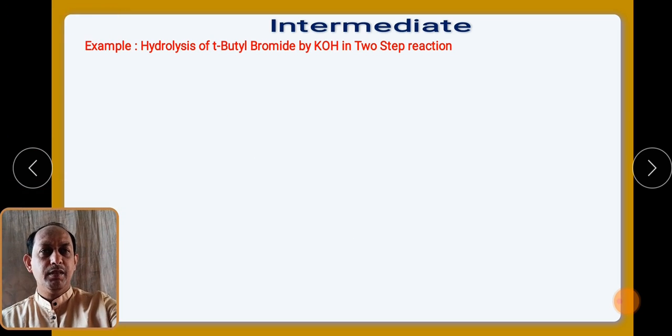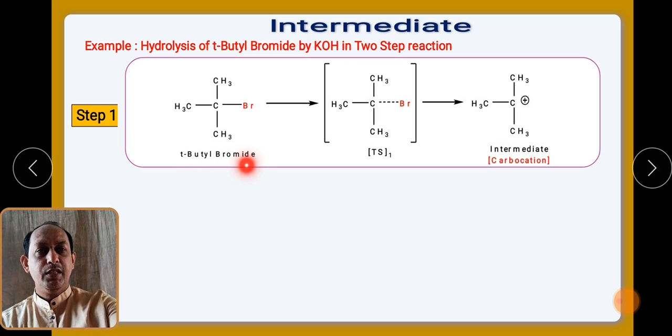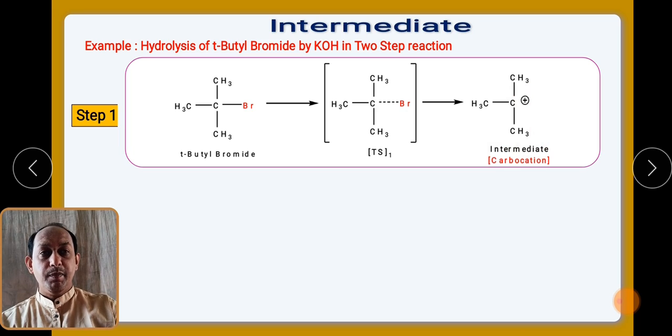If you see the example, the hydrolysis of tertiary butyl bromide by KOH in a two-step reaction, you have already studied this reaction. This is an SN1 reaction. Tertiary butyl bromide has a tertiary carbon attached to three alkyl groups, that is methyl groups, and bromine. This particular bond dissociates and is about to break in the first step, which is called transition state 1. Very fast this bond breaks and you get the formation of the intermediate carbocation, which is tertiary, and it is called an intermediate.